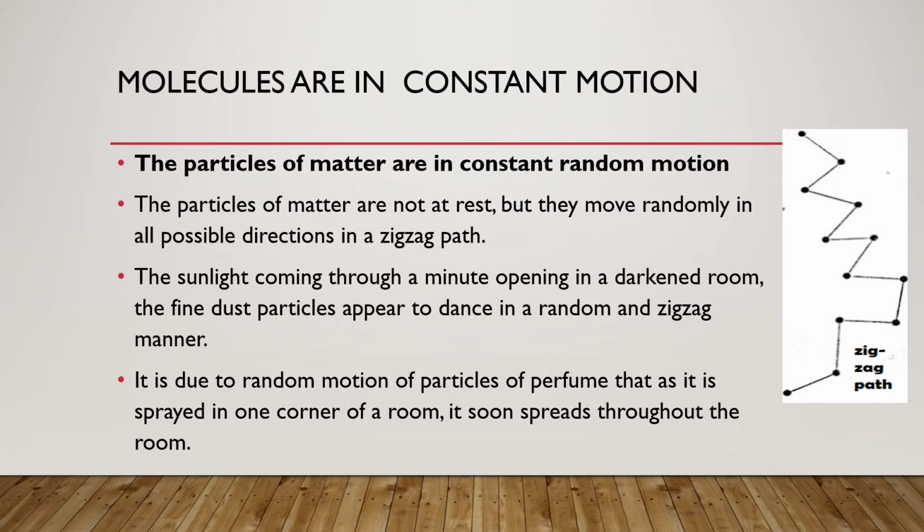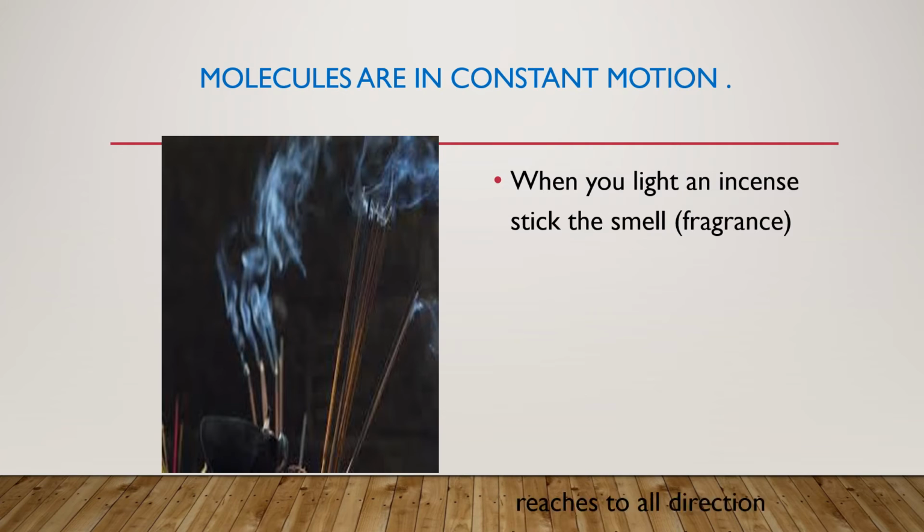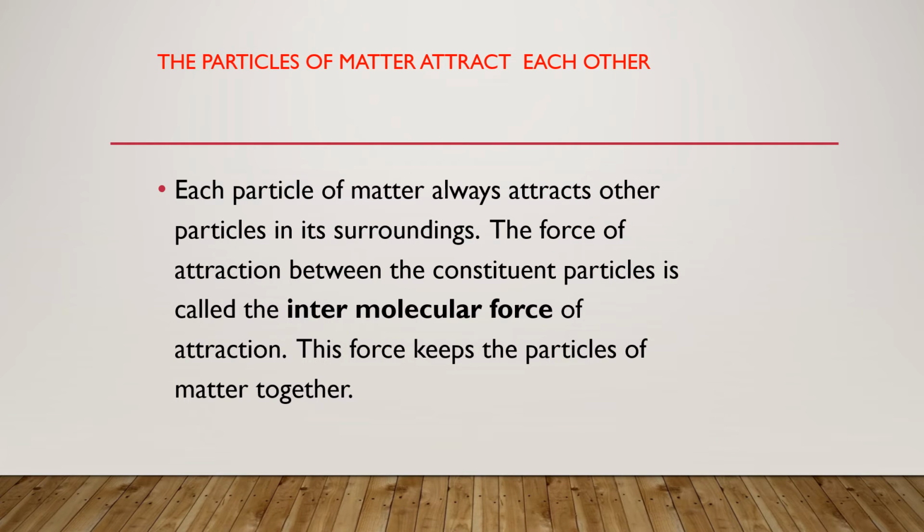If you open a perfume bottle in the corner of one room, you see that the perfume molecules spread inside the whole room, isn't it? That means that they are in motion. When we burn incense sticks, the smell comes into all corners of the room because the molecules are in motion.